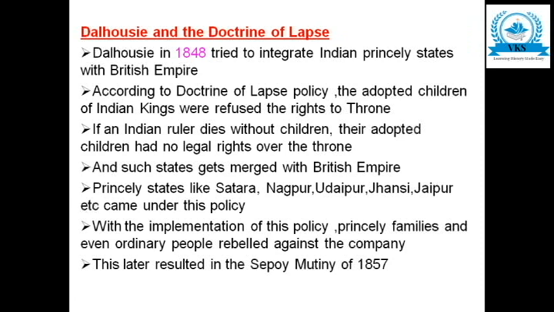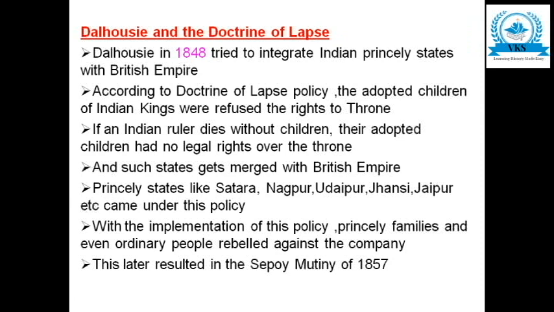That means, if an Indian ruler dies without children, their adopted children will not have any legal rights over the throne. That is, only if a ruler has his own child when he is dying will that child have the right to the throne. If a ruler dies without children, then their adopted children will not have any legal rights over the throne. And such states get merged with the British Empire. So that was the next technique used by the British. Princely states like Satara, Nagpur, Udaipur, Jhansi, Jaipur, all these states came under this policy.